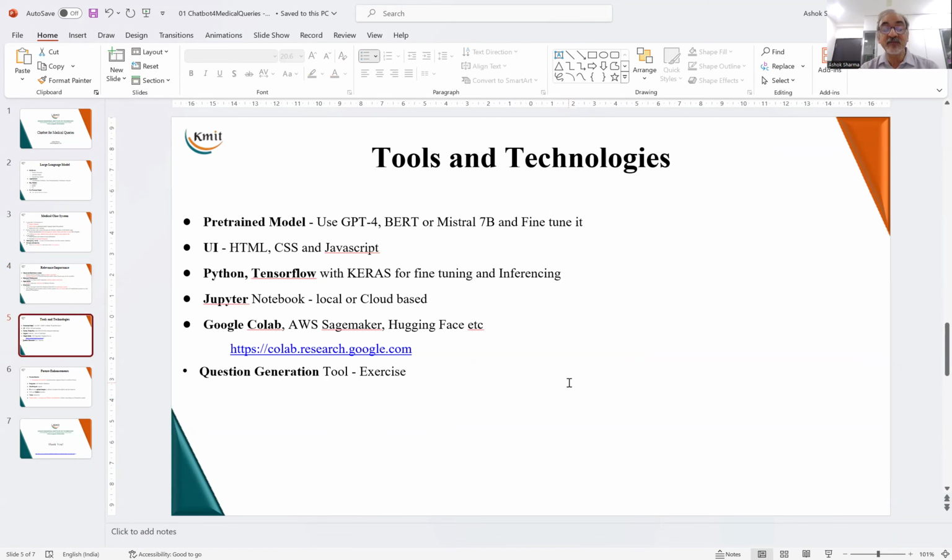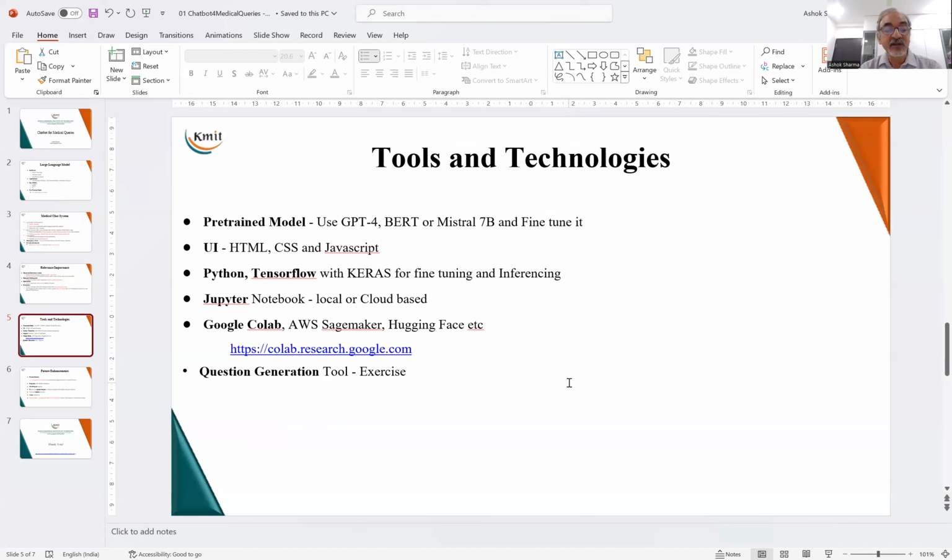Now, to develop the system, what are the tools and technologies that will be required? So this is one set of tools and technologies, but the choice is with the students. They can use any other sets of technologies also. So we have a pre-trained model, which may be Mistral 7B, or it may be BERT or any other model which is convenient.